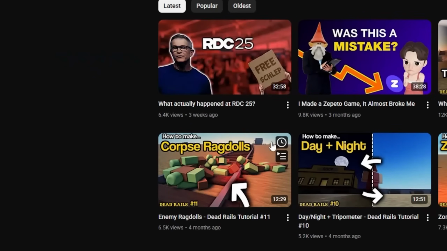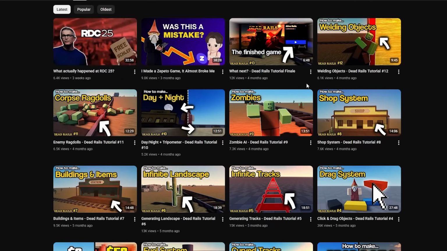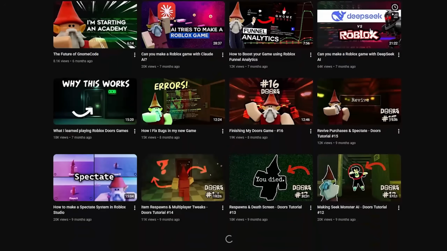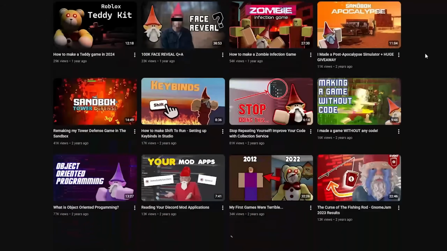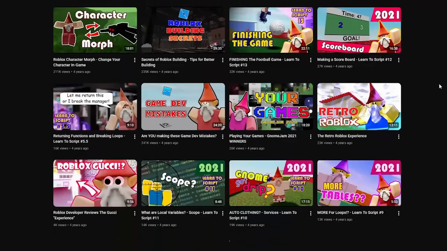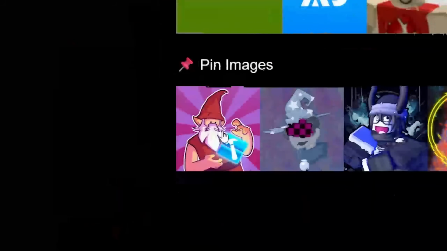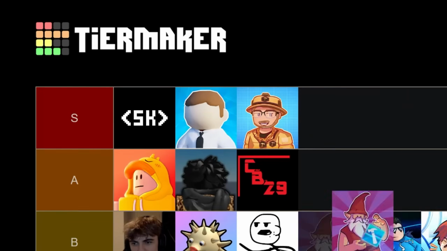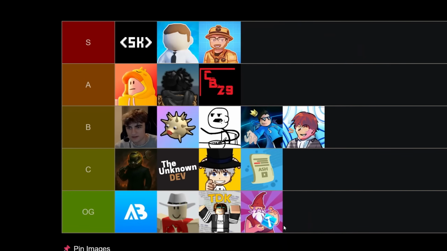There was a big gap here, but I'm pretty sure this is like with RDC stuff, but you can see great tutorials here for making different kinds of games, and we can just keep scrolling back. There's a lot of content with different Roblox systems, different scripting series, lots of content. I feel confident either putting him in the OG tier, or maybe I'd put him in the S. I'm not sure. I'm going to put him in the OG tier for now.